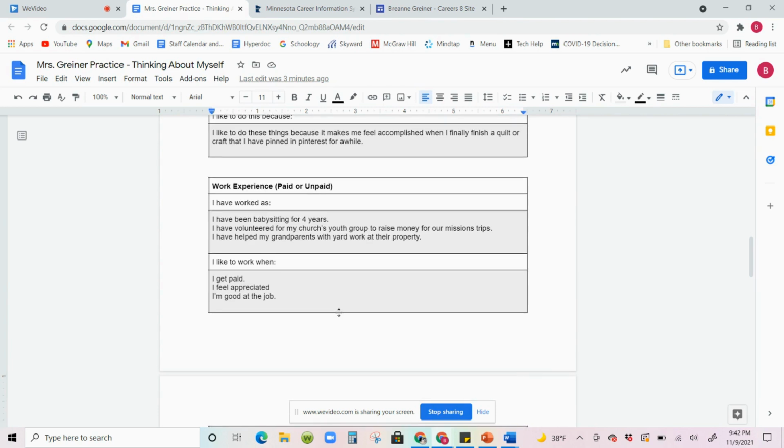The next section states, "I like to work when..." What motivates you to work? What motivates you to do the things where you're getting paid, or maybe just to volunteer your time? It's probably harder to feel motivated to volunteer your time without getting paid. So I put that I like to work when I get paid, right?